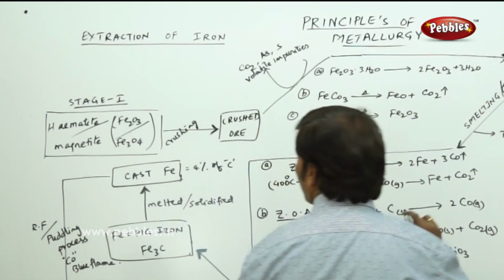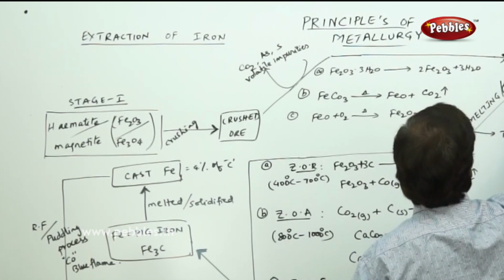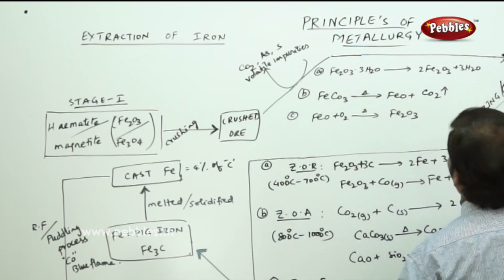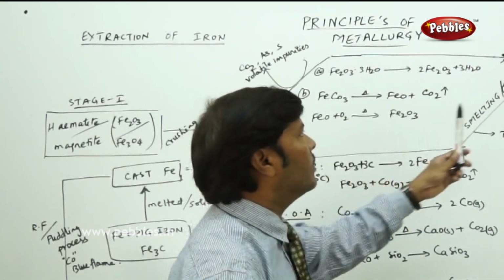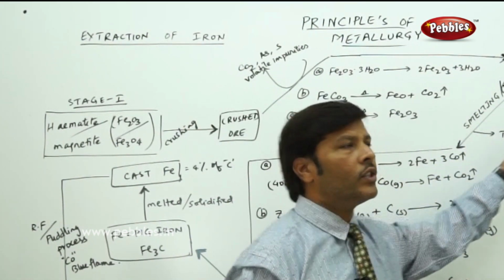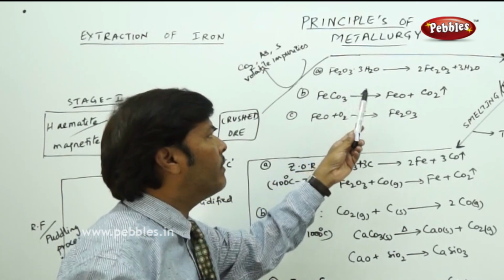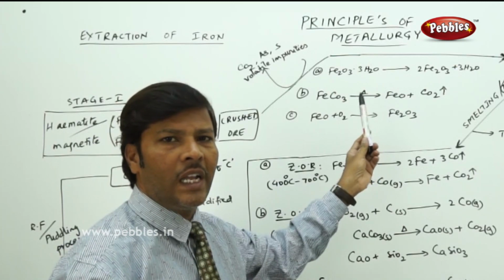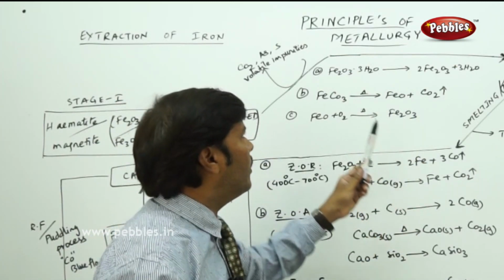I will rate this as stage 2. In stage 2, the crushed mineral ore is subjected to both roasting and calcination. You know very well that roasting is in the presence of oxygen, and calcination is in the absence of oxygen.